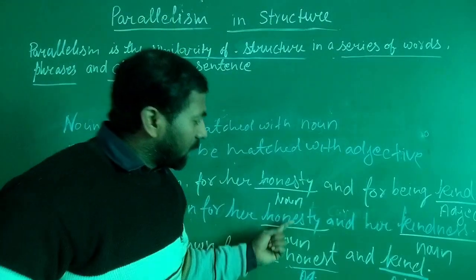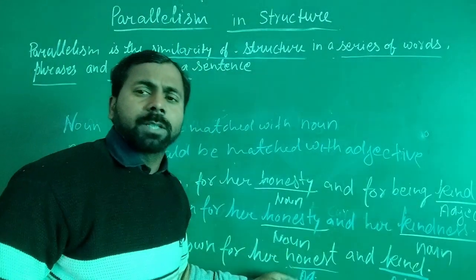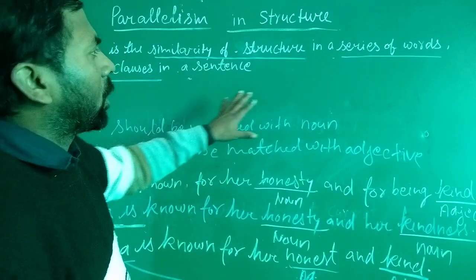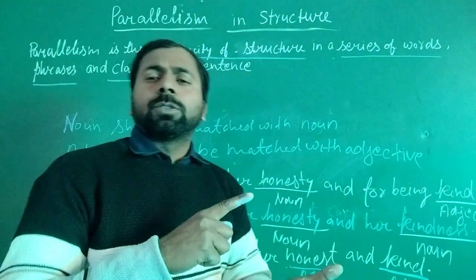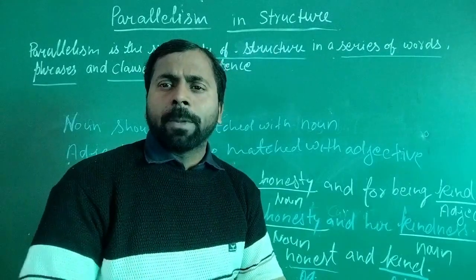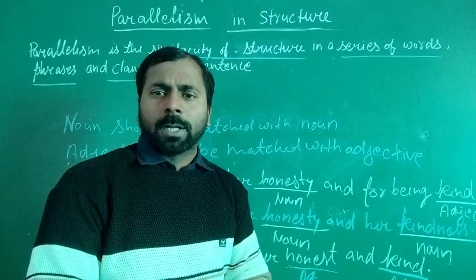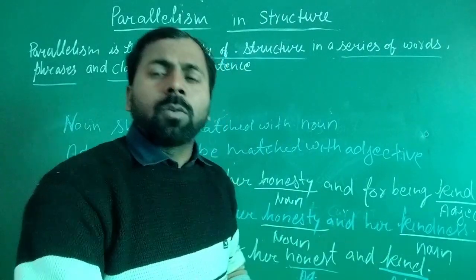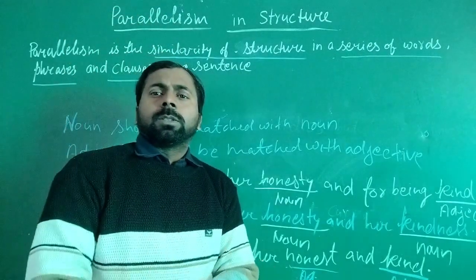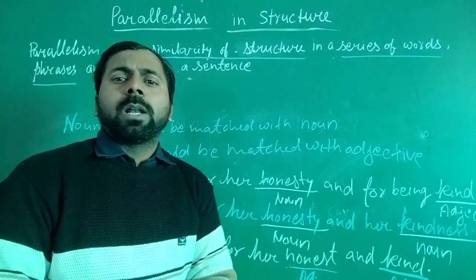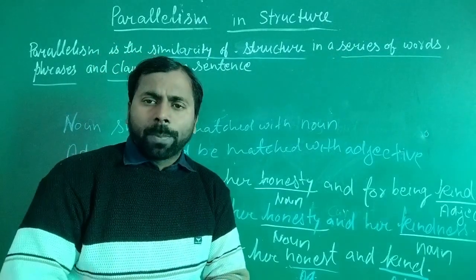In place of noun words and adjective words, we can also use other important structures like it may be a phrase, it may be a participle, it may be a clause, etc. in place of these words. So this is known as parallelism in structures. I hope you all understood about this topic.